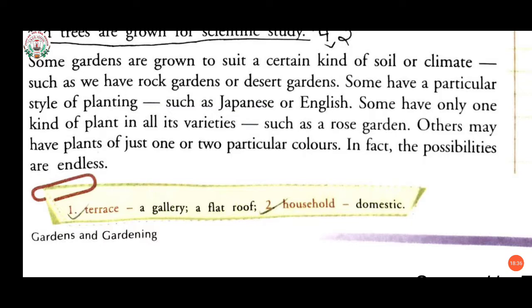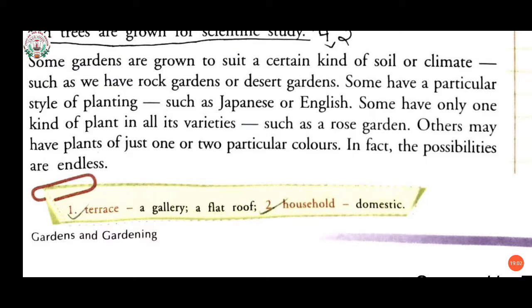In this paragraph, it is given that a certain kind of soil is very useful to grow different types of plants. It means, students, according to the soil we can grow crops or plants. For example, I can say that there are 6 types of soil. Might you all have known this?